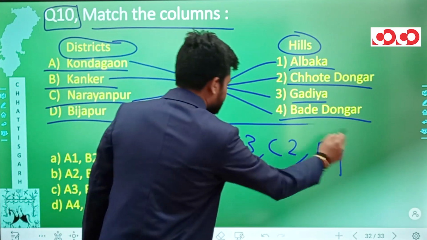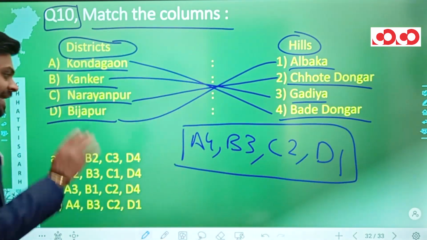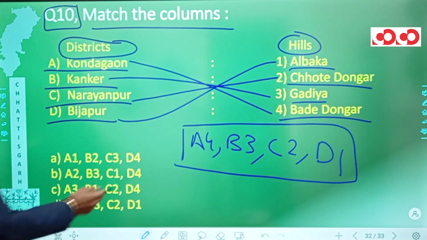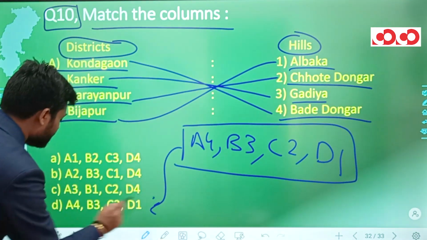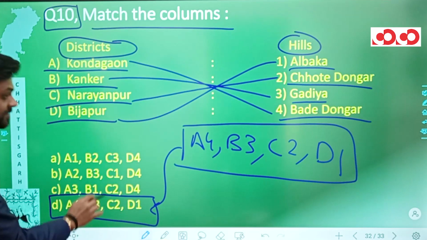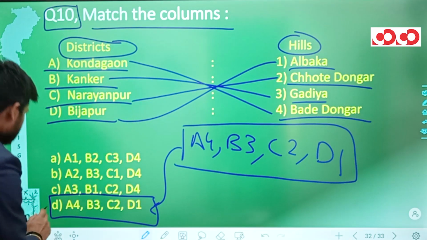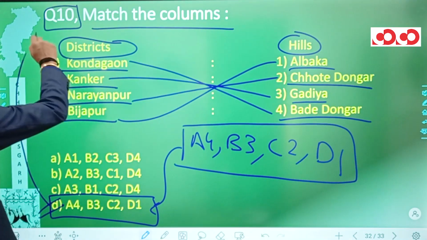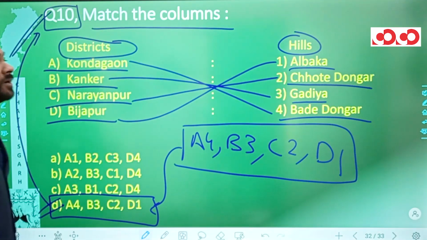So these are the pairs that we have generated. Now matching these pairs with the options, we find in option number D we have A4, B3, C2 and D1, and hence option number D would be the correct option for this question number 10.